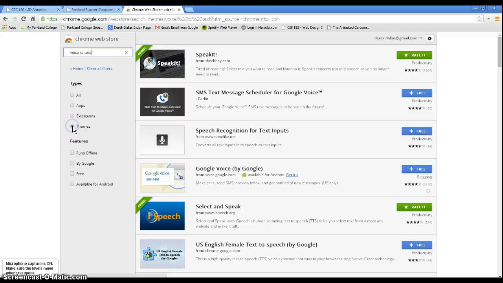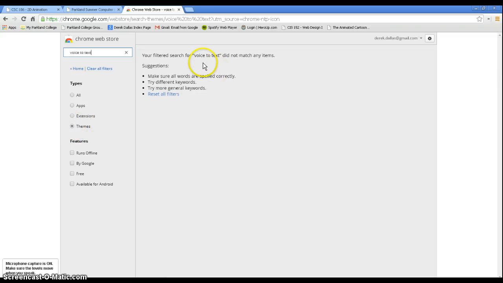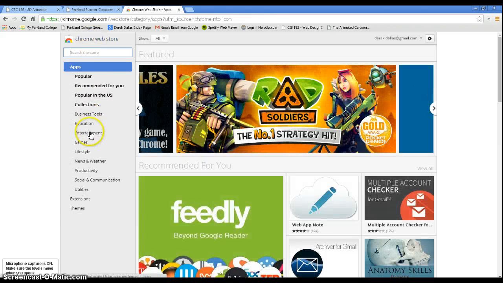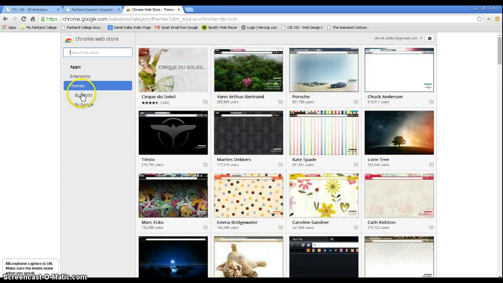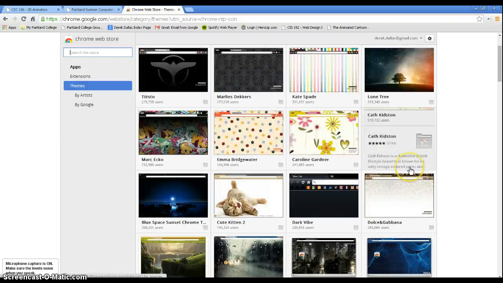Now, if you want to change the themes, I'm going to delete that. If you want to change the theme, clear all filters. Let's go back here. I'm going to go back to click on apps and go to themes. I can choose different themes if I want to change the way things look.